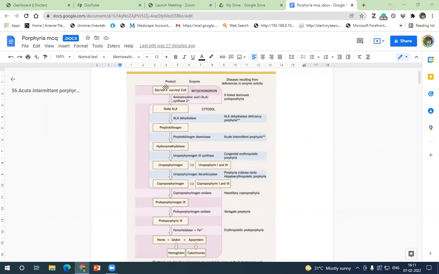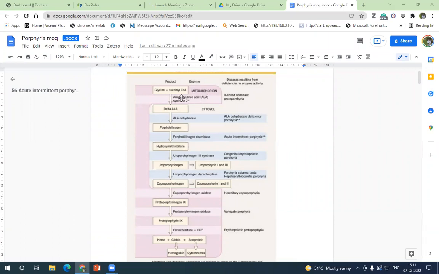So 1 occurs in your liver. It is homogeneously expressed, so the enzyme is always expressed. There is no disease of ALA synthase 1. If you get any option as ALA synthase 1, you should never mark it. ALA synthase 1 is a housekeeping gene and it is always expressed. So whatever disease occurs is mainly because of ALA synthase 2.